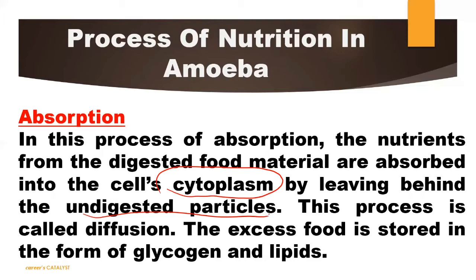If suppose the food is excess for amoeba, then that excess food is stored in the form of glycogen and lipids. So this is the stored food which is actually present in amoeba's body. It will be used later on, because when they utilize that food, then this particular glycogen and lipids will get converted into simpler food again, into glucose, and it will be utilized by amoeba.